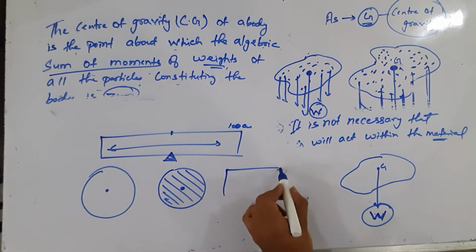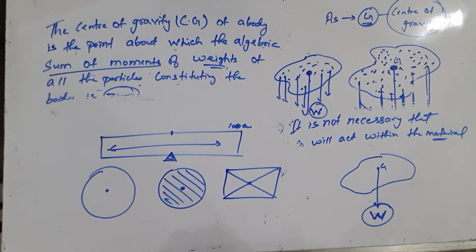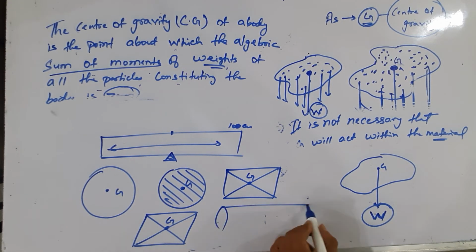Similarly, if we talk about a rectangle, it is at the point of intersection of diagonals. In a parallelogram also, at the point of intersection, here is the center of gravity. So these all, G is the position of center of gravity. If we talk about a cylinder, so it lies within.